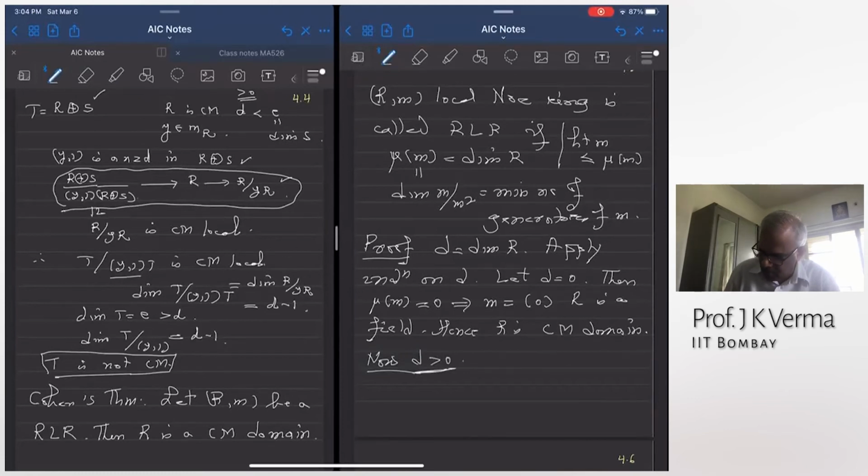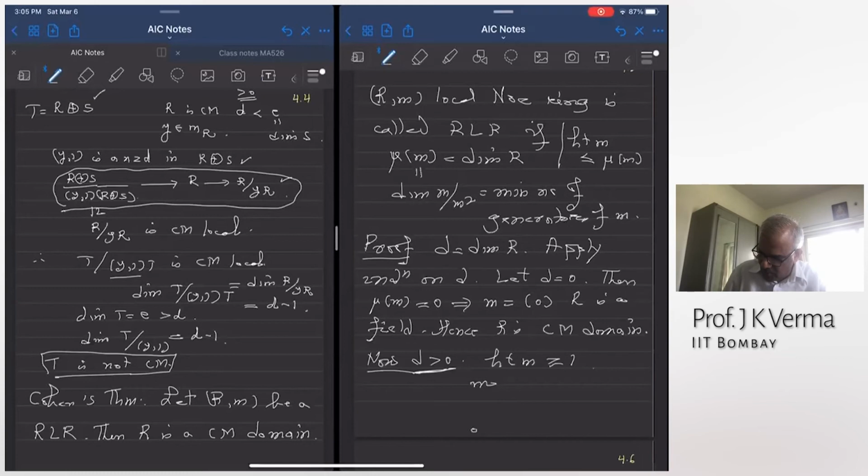So now let the dimension be positive. Rm is local. The dimension is positive, which means the height of the maximal ideal is at least 1. So here is my M. I'm trying to prove that the 0 ideal is a prime ideal. First we will prove that it is an integral domain. So suppose it is not an integral domain.